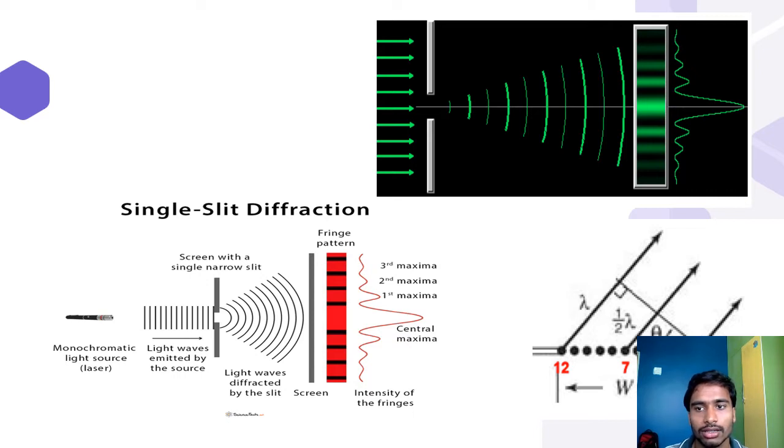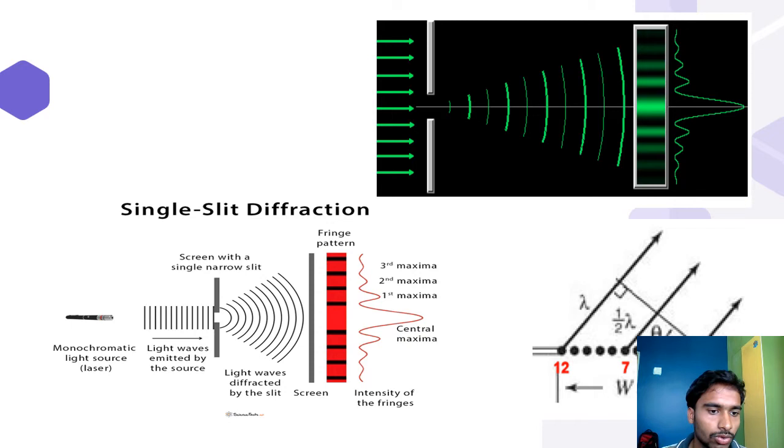the screen, the maximum fringe, or intensity of the fringes, is at the middle, and as it moves far away from the maximum, the intensity of the fringes reduces. In the below figure, we can see clearly. First, let us go step by step. What is happening? What is the process?